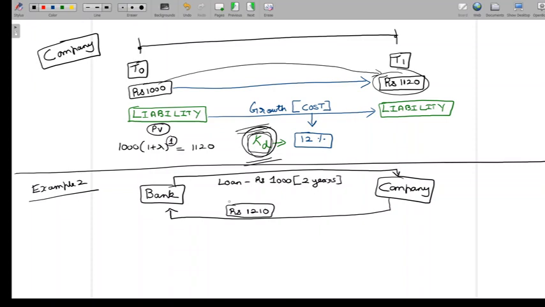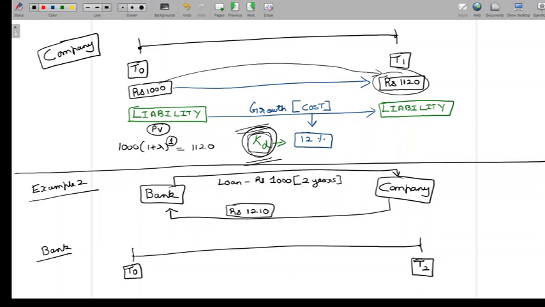But let's again look at this example from the perspective of the bank which has invested finance, and from the perspective of the company which has raised finance. Let's first look at this from the perspective of the bank. Let's draw a simple timeline here. This timeline is going to talk about 2 years. So we have T0 and we have T2.